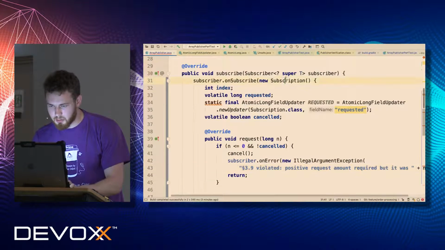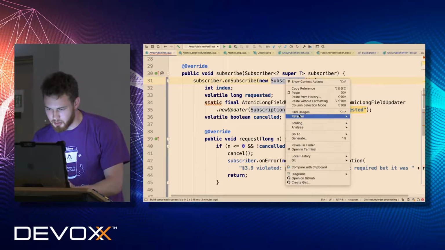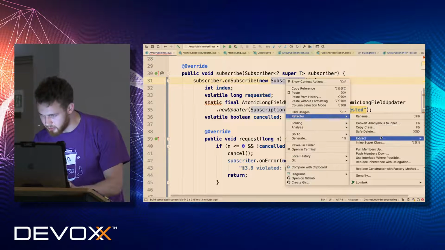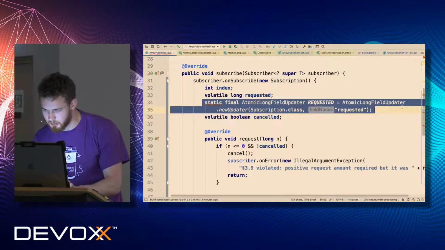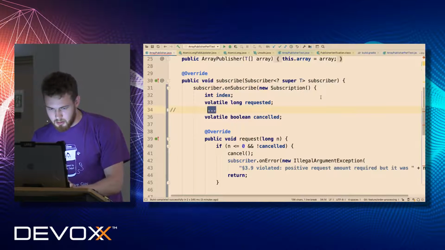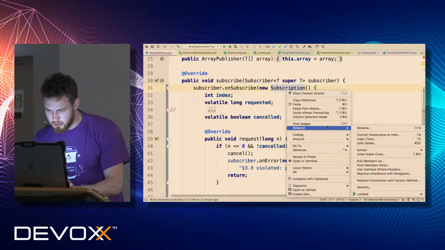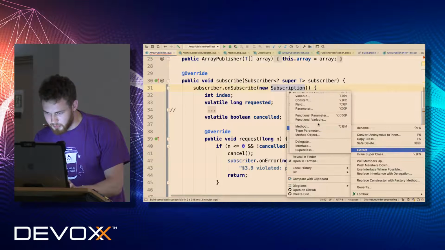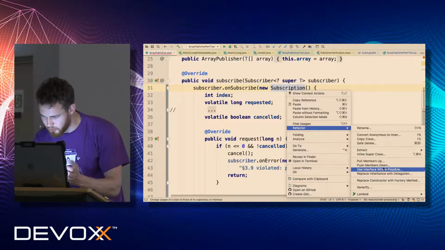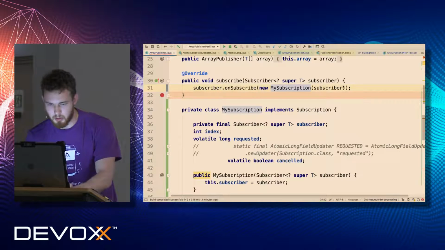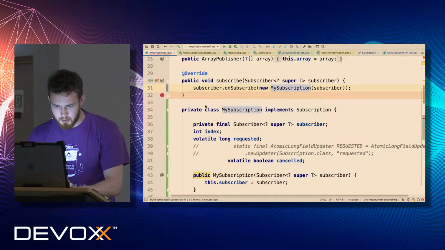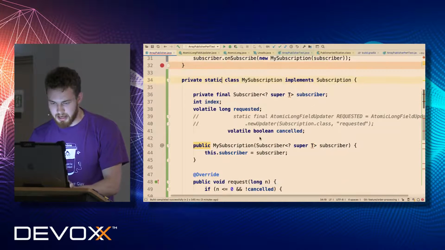I need to make this class static and move this, but I kind of miss it. Okay, so let's do it like this, and now I should see refactor. Where is that? Move. Do you see move? Okay, move, here we go. Totally. And now I can do it as a static.